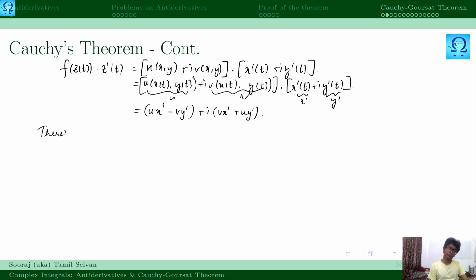Therefore, the integral over C of f of z dz is the integral from a to b of this quantity, which is equal to this quantity.